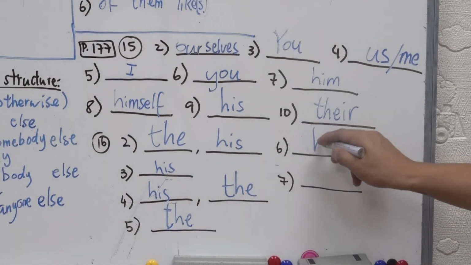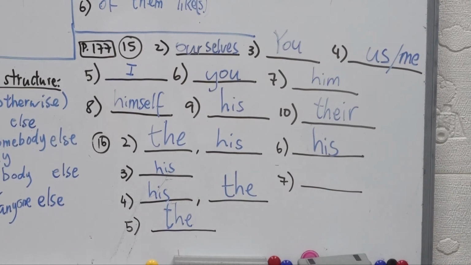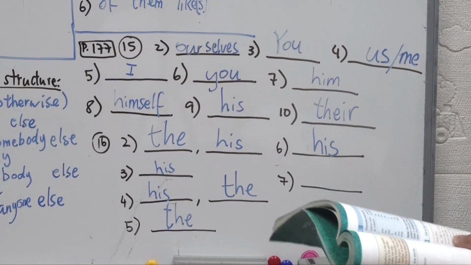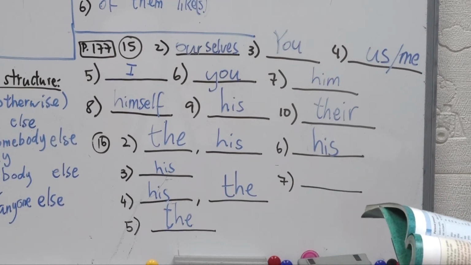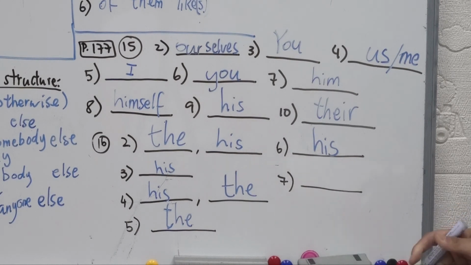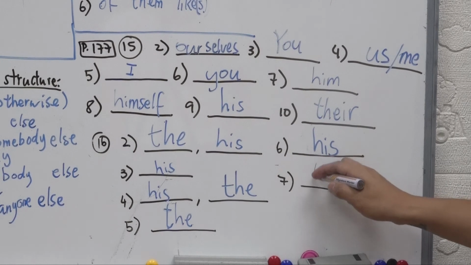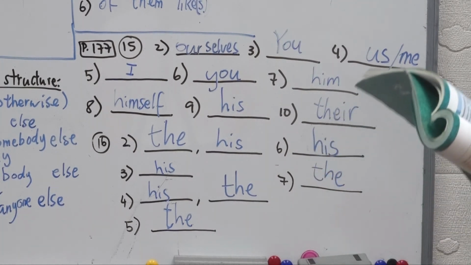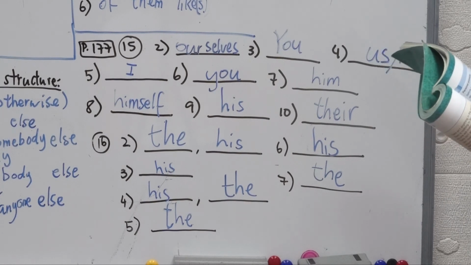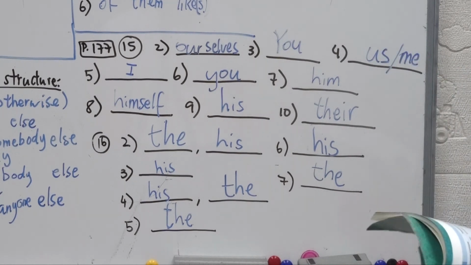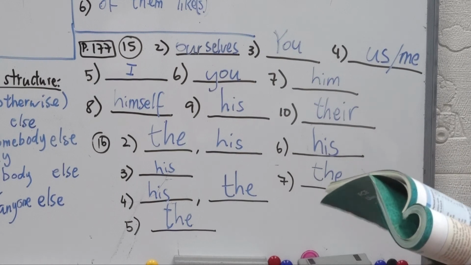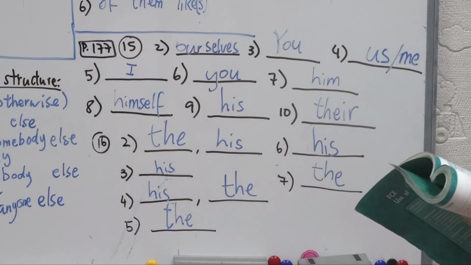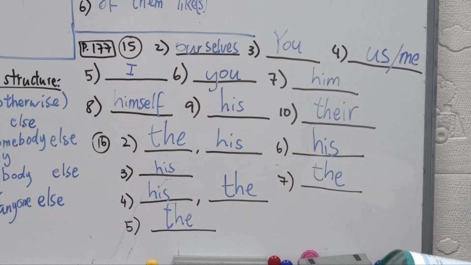So his hair. Okay? She stroked his hair and told him not to worry. Number 7, a brick nearly hit me on blank head. Body part. The head. Okay? Alright? So again, look here. Some body parts, like hair, we usually use as a possession, right? So his hair, her hair, my hair, not the hair, okay?